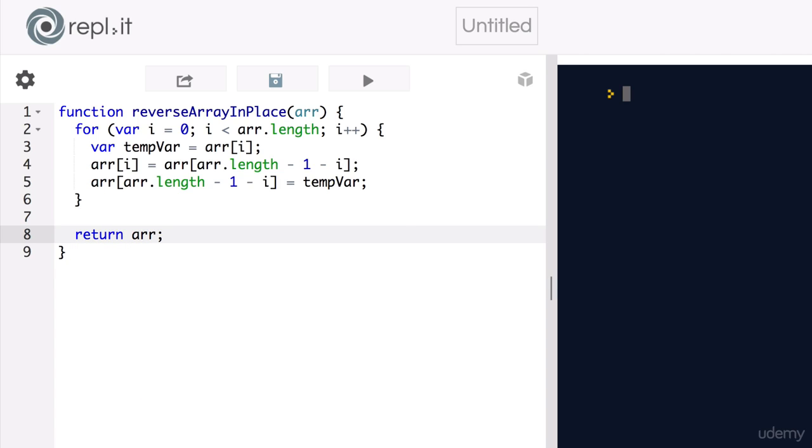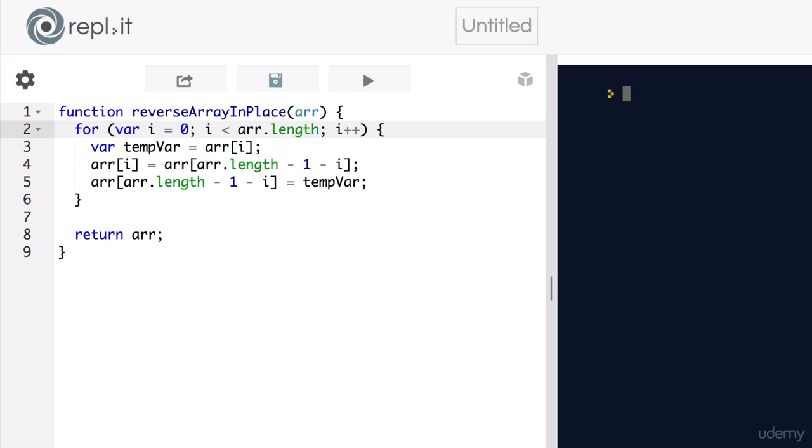Now, this seems like it should work correctly, but it actually won't. This is because we are looping through the whole array in this for loop. As we go through the first half of the array, we are correctly reassigning each element. But then as we continue through the second half of the array, we are switching every element back again. So if we ran this function right now, we would get back the same exact array that we put in.